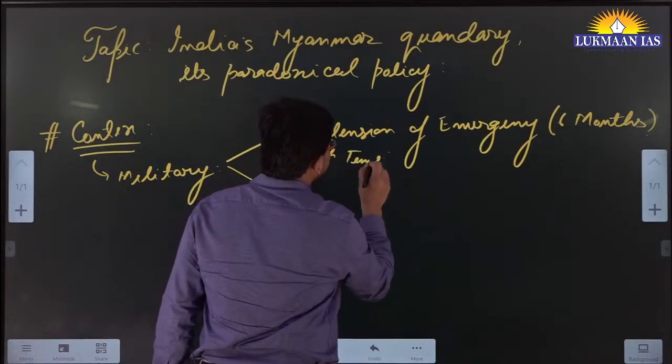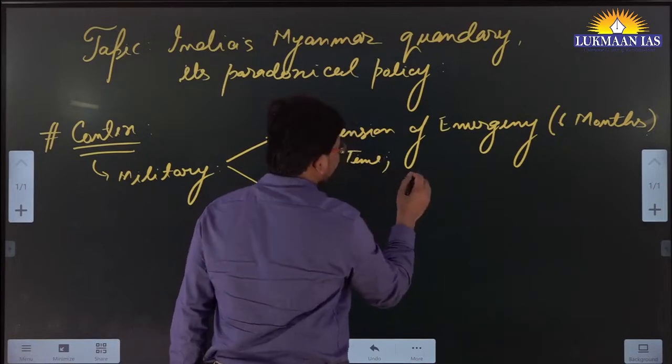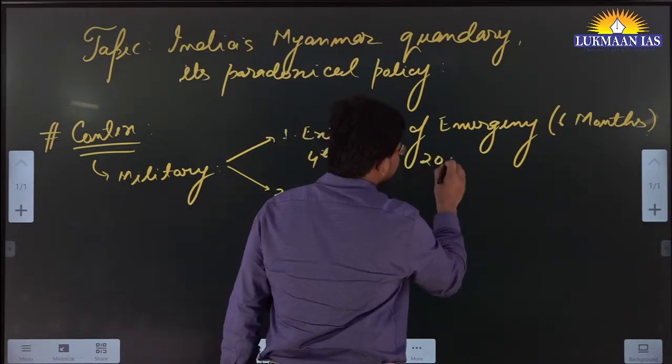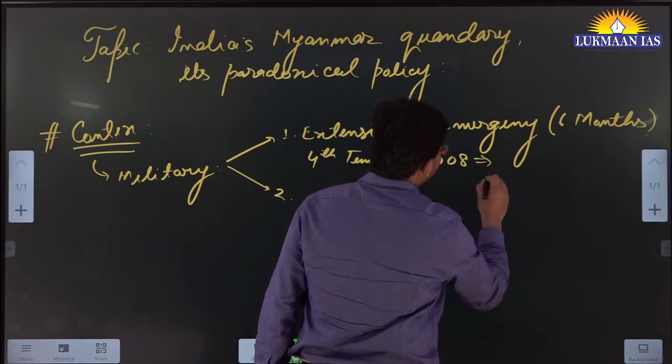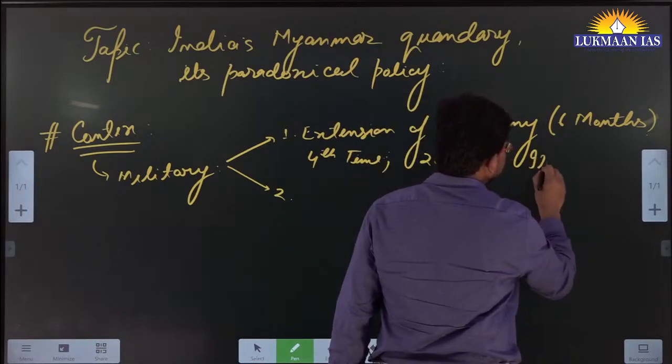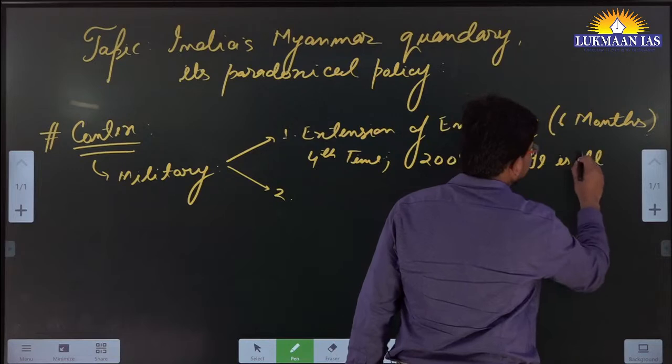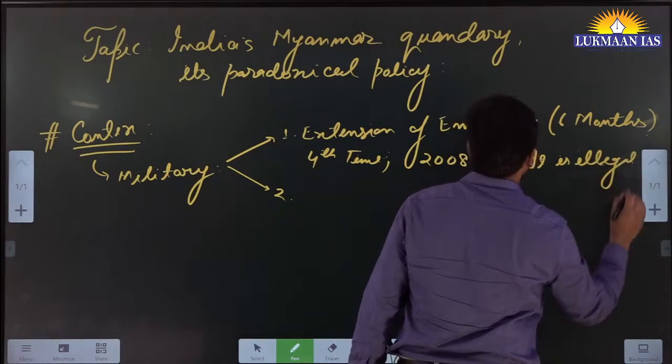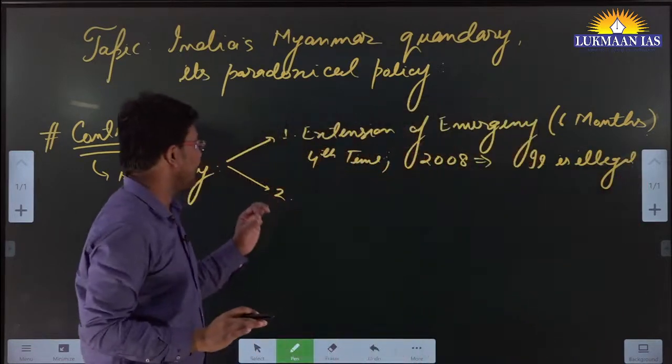And according to the constitution of Myanmar, right, according to the constitution that was drafted in the year of 2008, it is illegal. Okay, it is unconstitutional in Myanmar.